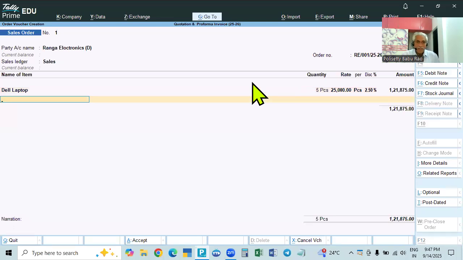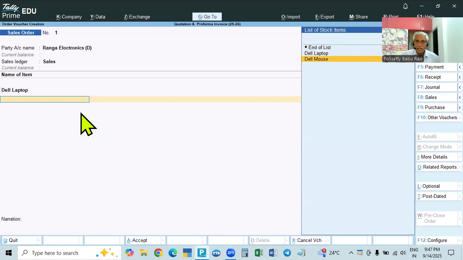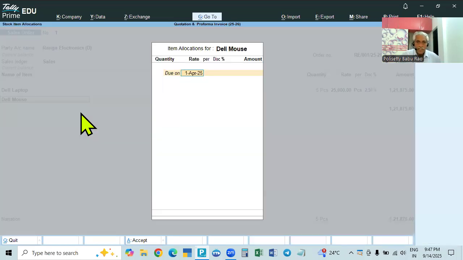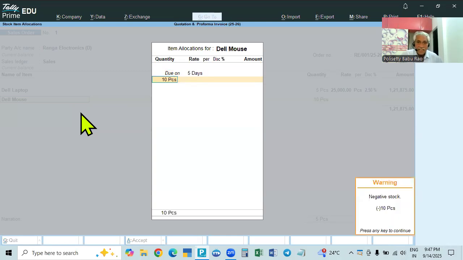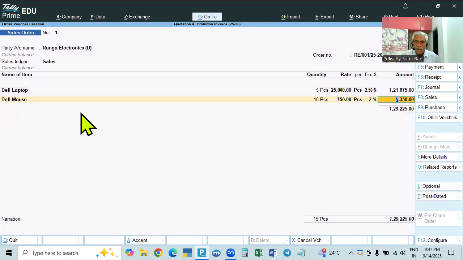This is the only one material, and then don't give anything. This is the first one. And the second one is, for example, we are giving this Dell mouse also. This is also 5 days we give. We give time as 5 days, so we will deliver it in 5 days. That is the due. This also is given as 10, and the rate may be around 750. Here for this, we may not give discount, or if you give discount, for example 2%, we are giving discount.